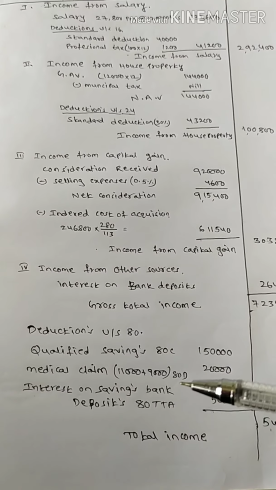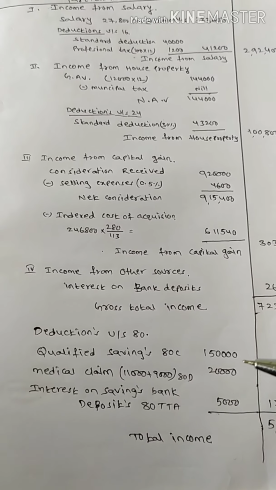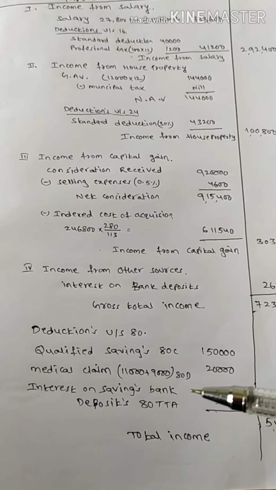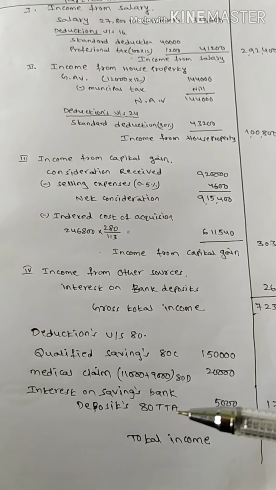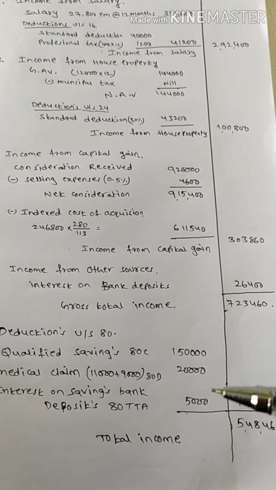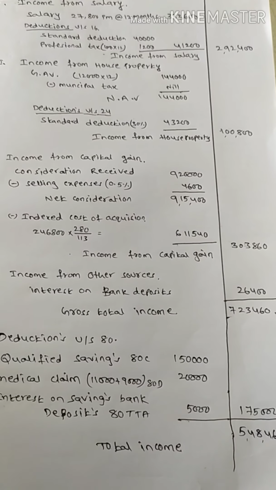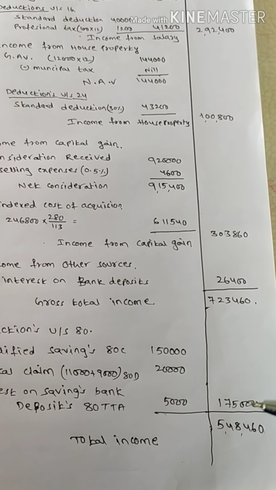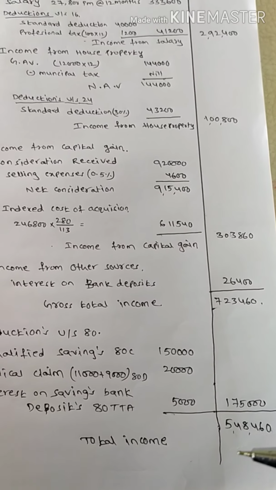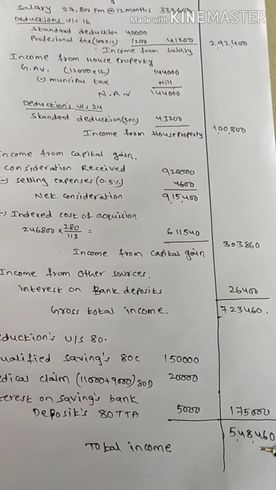Then medical claim is 11,000 plus the dependent's 9,000, total is 20,000. It is fully qualified. And interest on savings bank account is allowed as a deduction under section 80TTA, that is only 5,000. Add all these and it comes to 1,75,000. Deduct this 1,75,000 from this amount, and you will get 5,48,460. This is the total income.